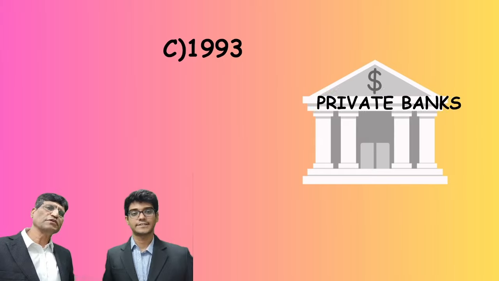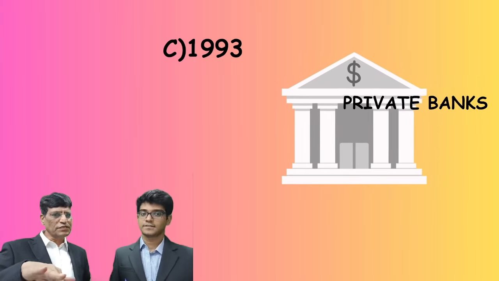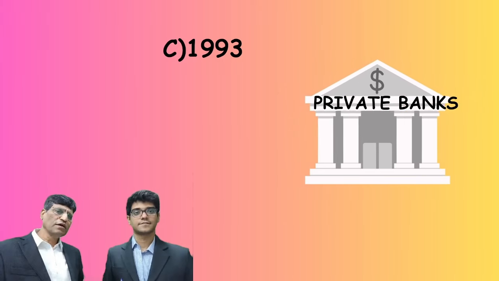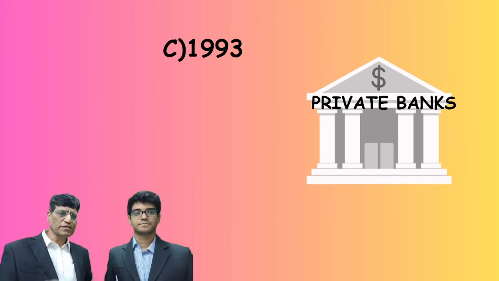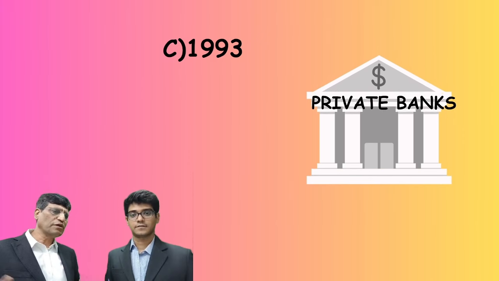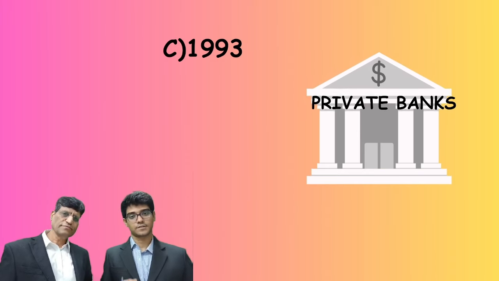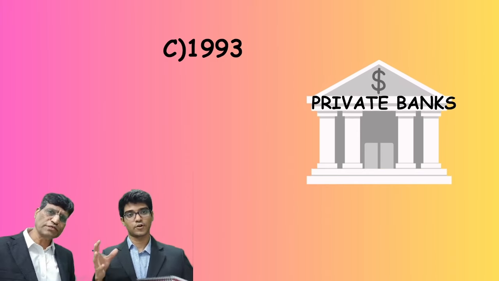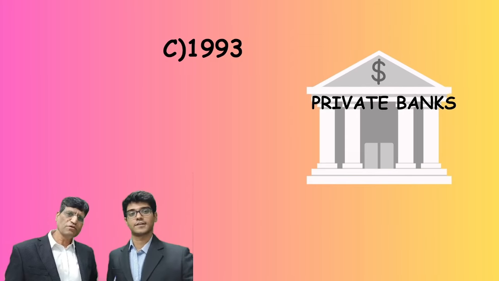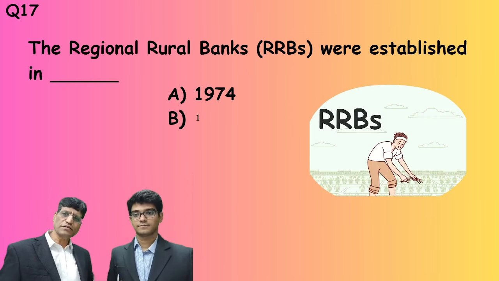It was in the year 1990. So private banks were given licenses to start. These private banks, like Axis Bank, ICICI Bank, and HDFC Bank, started around this time, once they got the license. That's very nice.